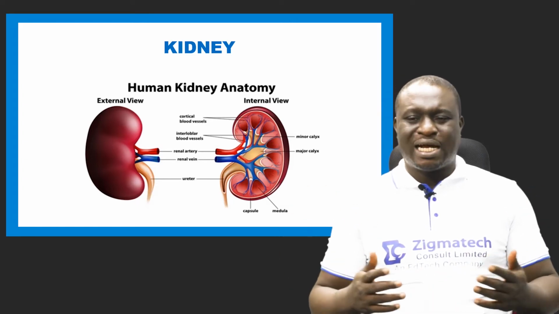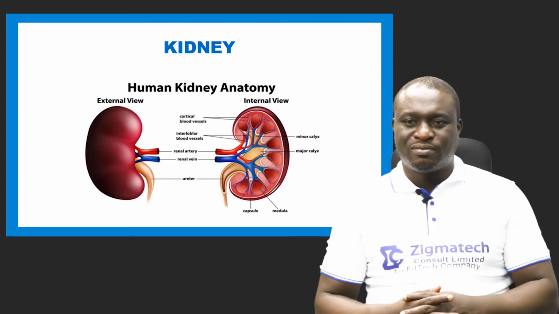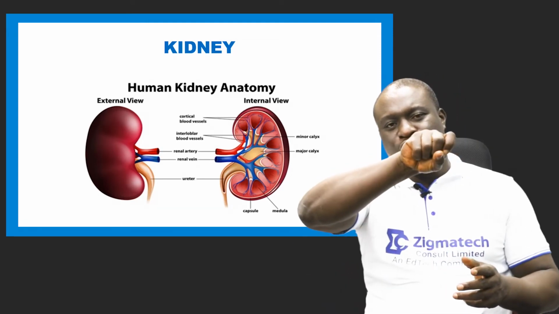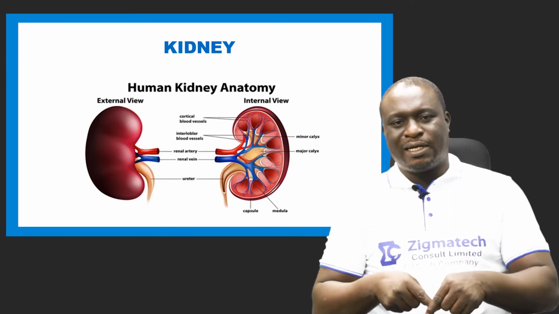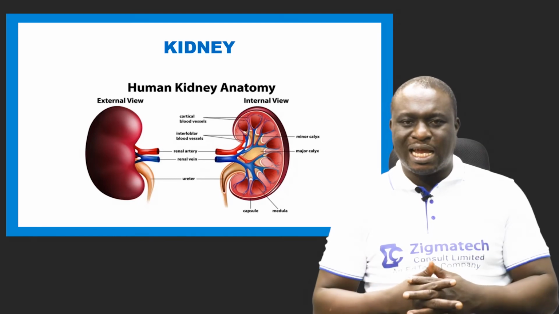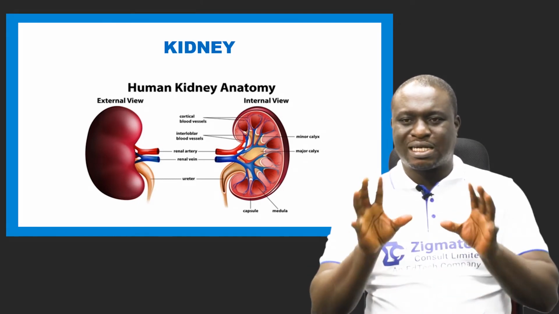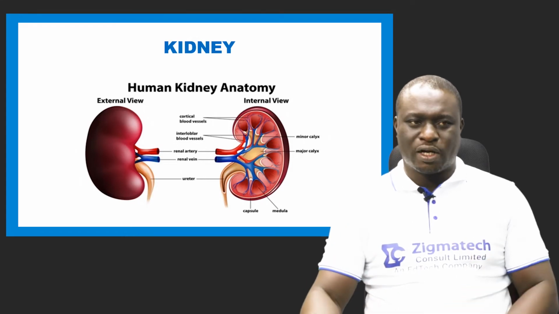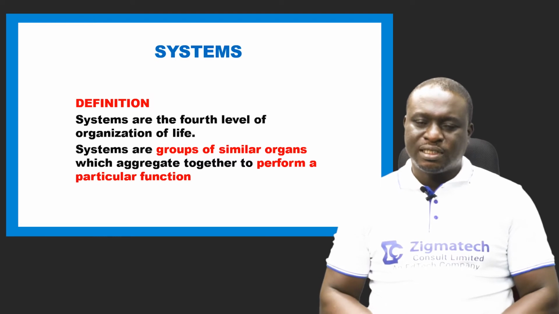We have the renal artery, we have the renal vein, we also have the ureter, which collects urine from the kidney when it is formed to the bladder, and when the bladder is full, it is then emptied out through the urethra. So the kidney is an organ. Moving to the next, systems.